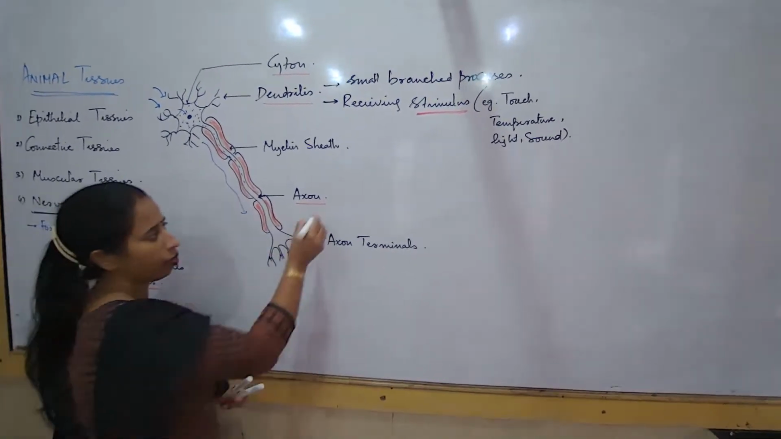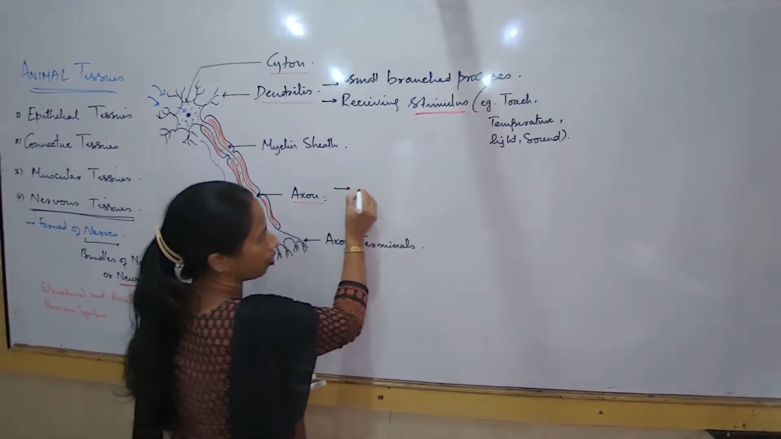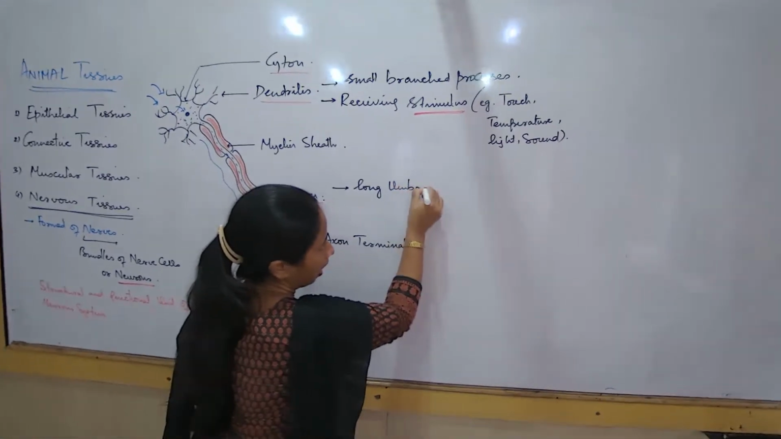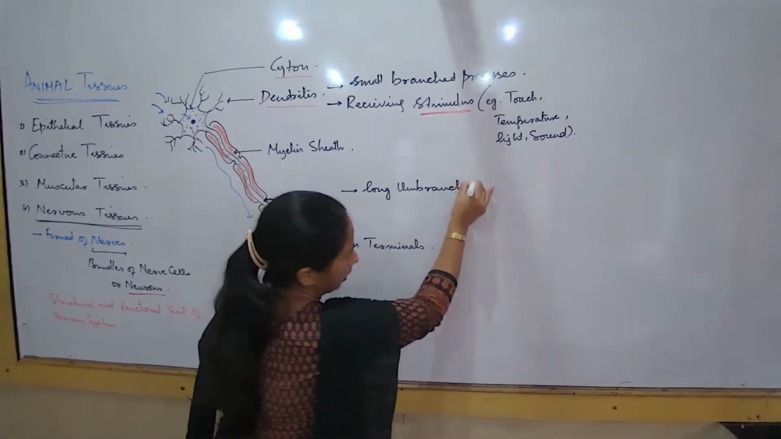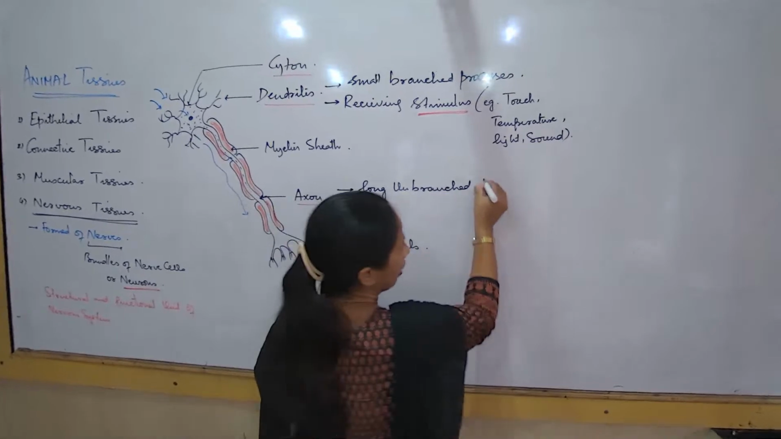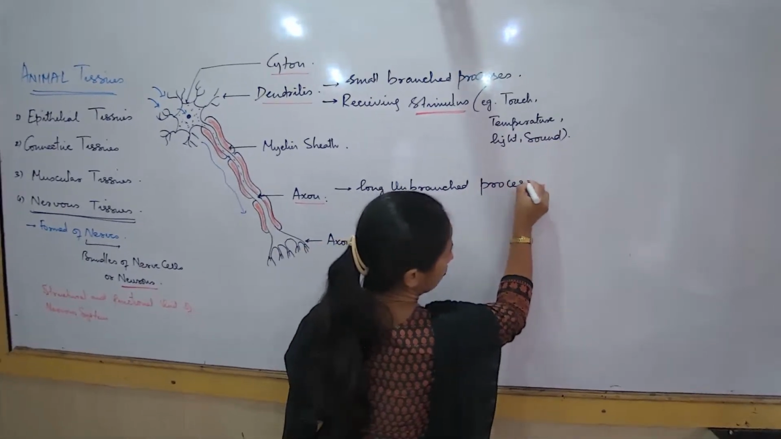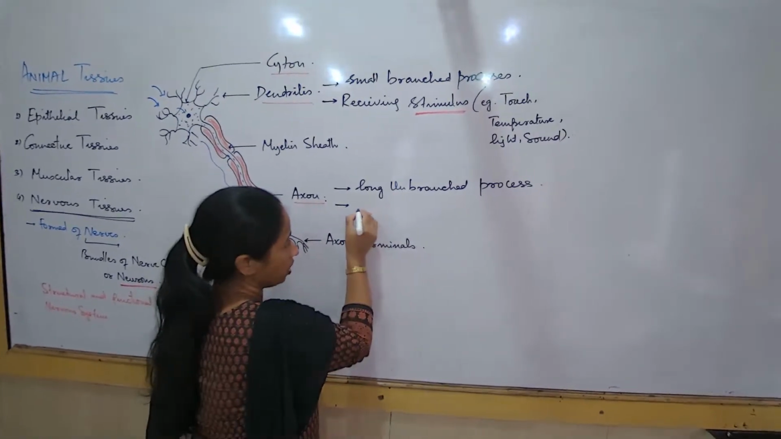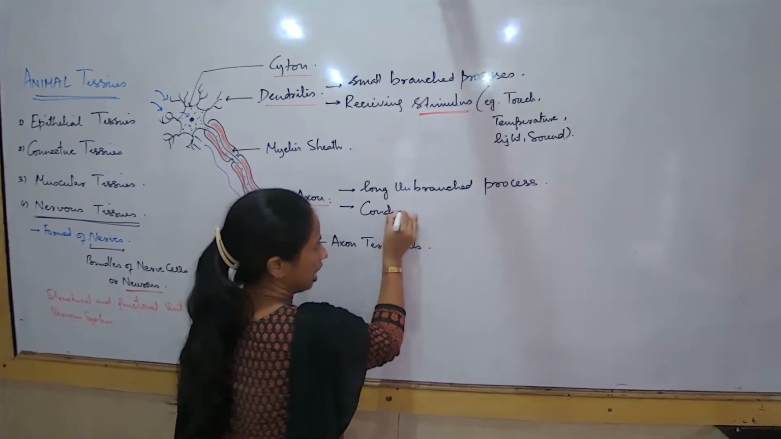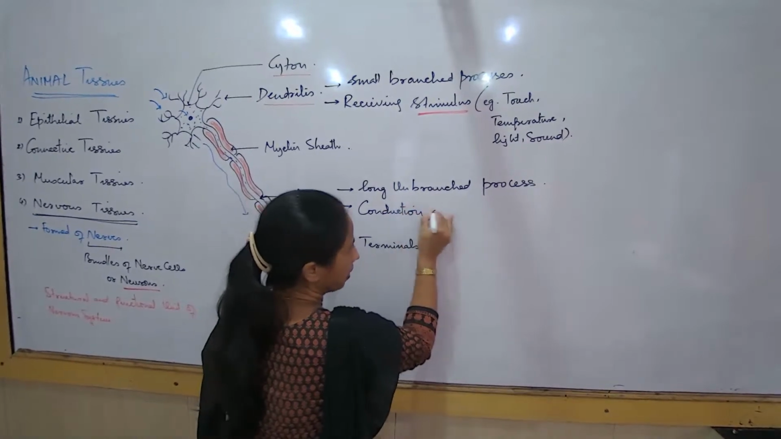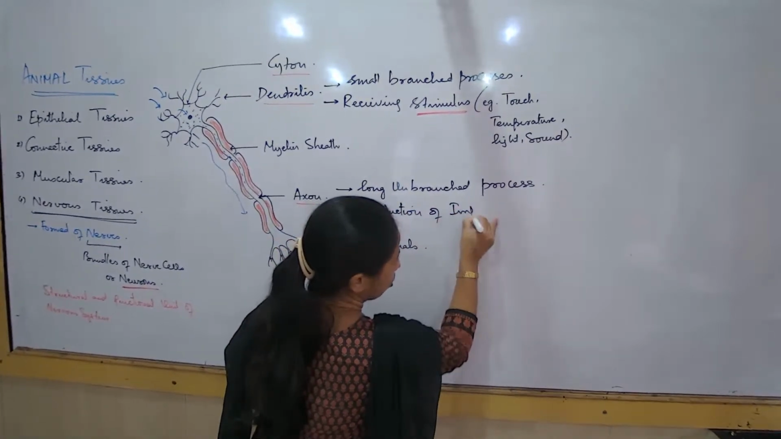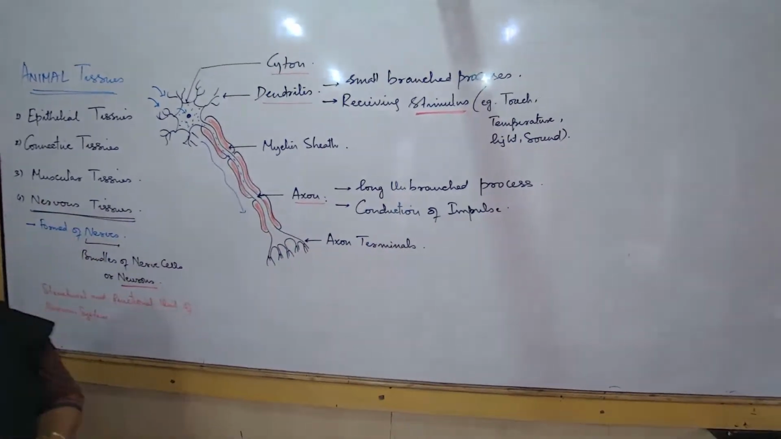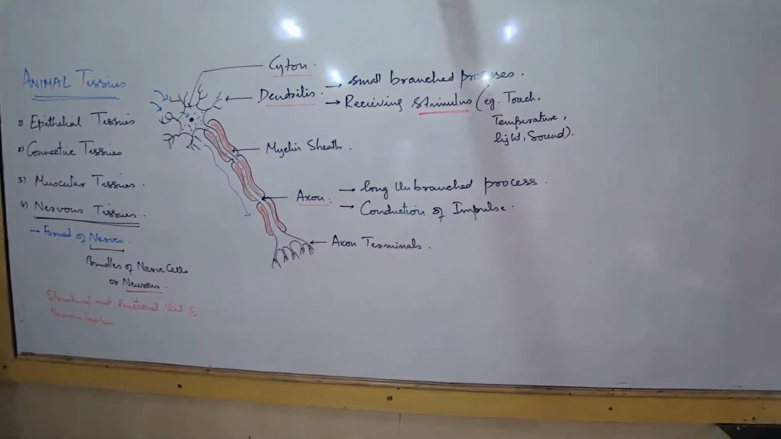So what should we write? What are some of the characteristics of axon? Axon is in the form of a long unbranched process. What is its function? It helps in the transfer or conduction of the message. What can we also call the message? We would say that the message is termed as impulse. Conduction of impulse, that is what we would say.